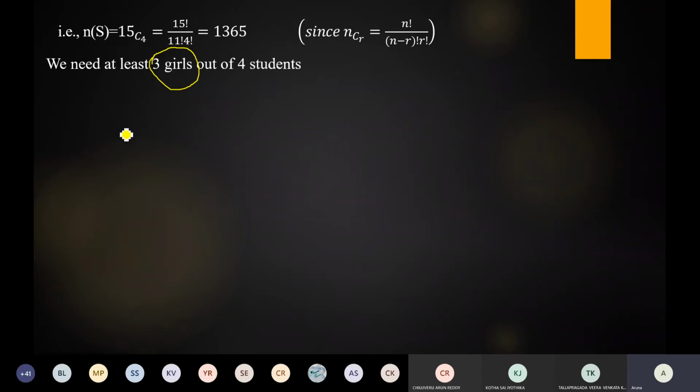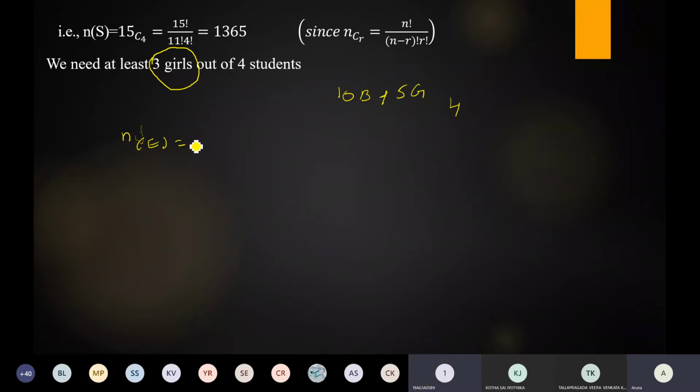N of E. Total how many girls are there? 5. How many boys are there? 10 boys and 5 girls. Is it right, ma'am? A committee contains how many members? 4 members. Now here we need at least 3 girls. Out of 4 members, we need at least 3 girls. How to write the n of E?